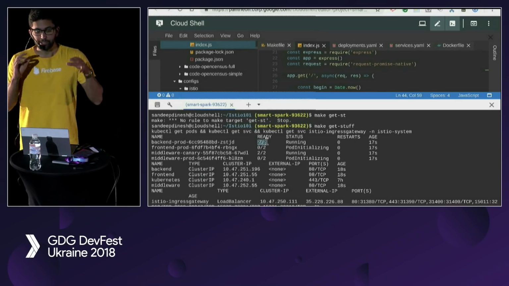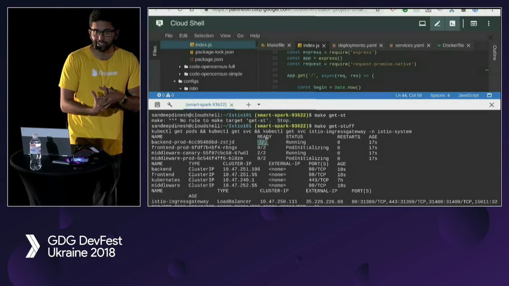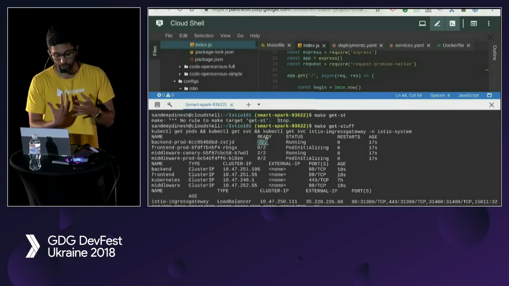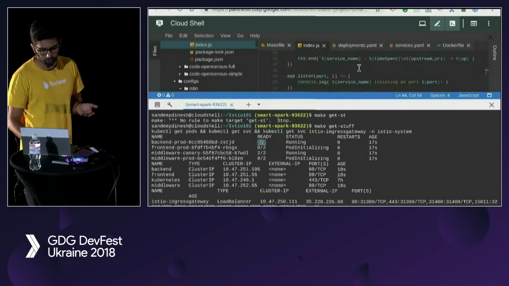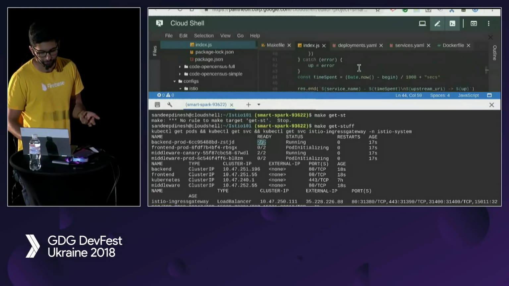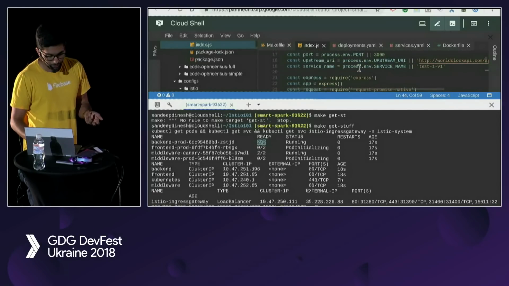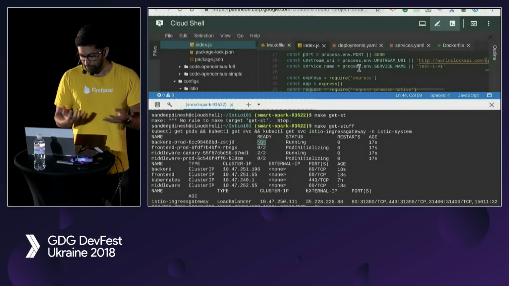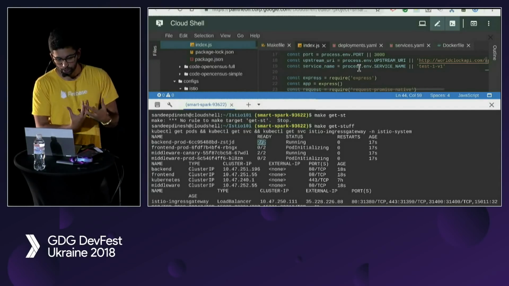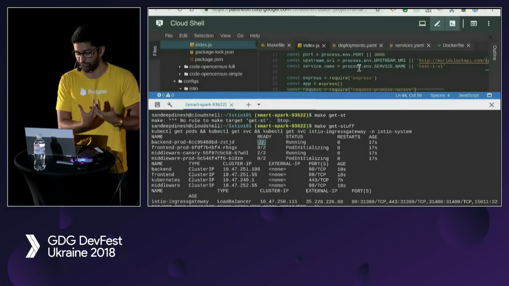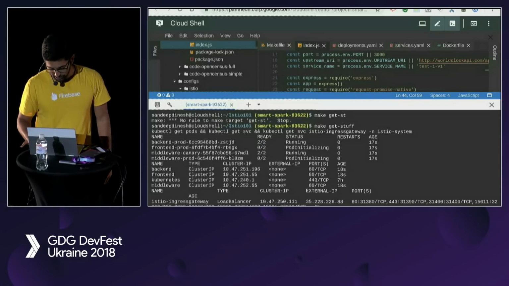This means that Istio actually added itself automatically to our pod without us having to do anything. So there's no Istio code or any references to Istio anywhere in my code. But with this admission webhook, we've added Istio to our services transparently, right? So let's look at that.